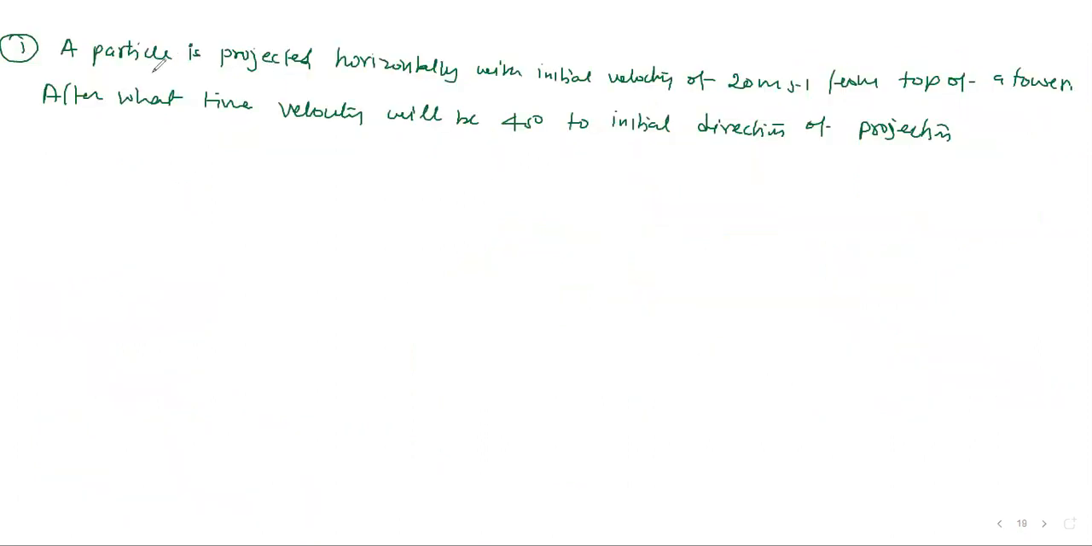Look at this problem. A particle is projected horizontally with an initial velocity of 20 meter per second from the top of a tower. After what time will the velocity be at 45 degrees to the initial direction of projection? They're saying after what time the direction of the final velocity will be 45 degrees to the initial. This is the angle given. So for the resultant angle of the velocity, remember tan alpha is equal to the velocity in the vertical direction by the horizontal, that means g t by u. This is given to you, tan 45 is equal to g t by u.